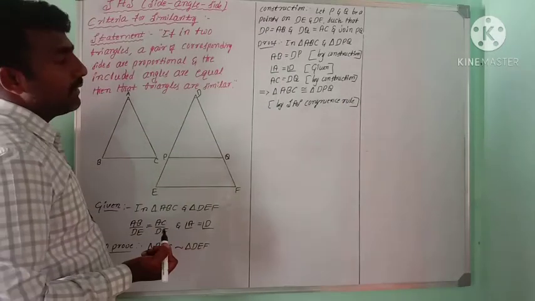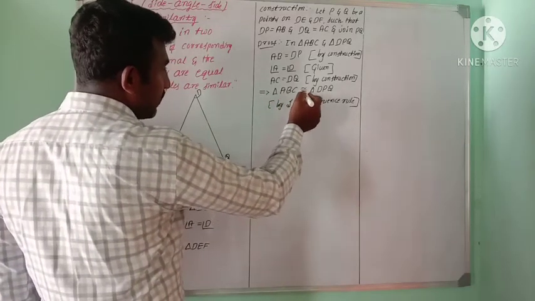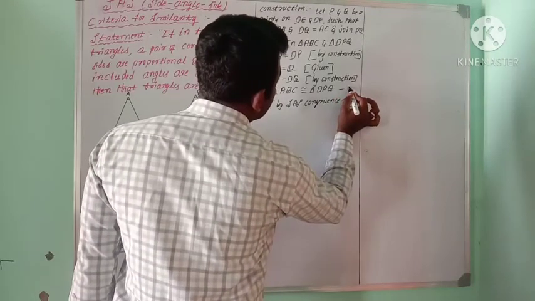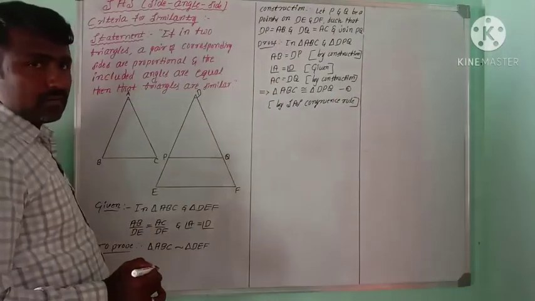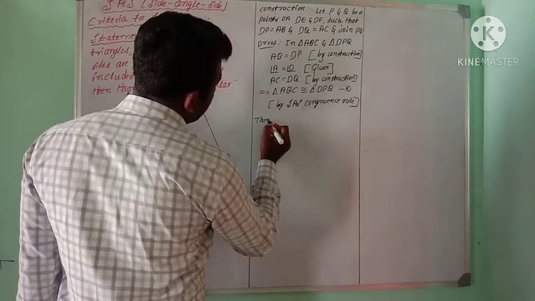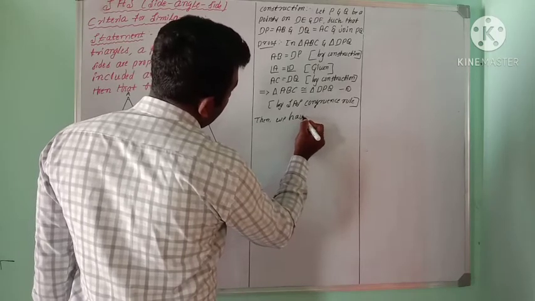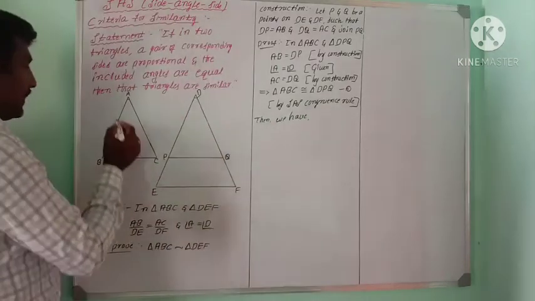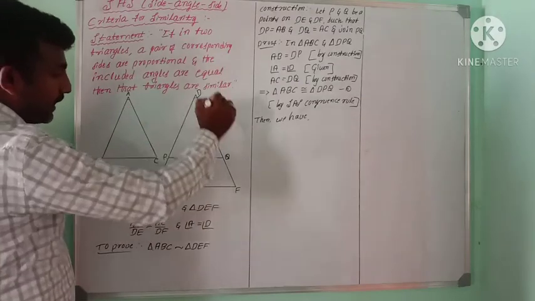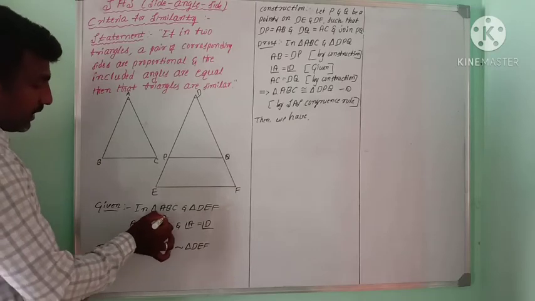Now we have proved triangle ABC is congruent to triangle DPQ, and we consider this result as 1. Then we have AB by DE is equal to AC by DF. This is the given part.